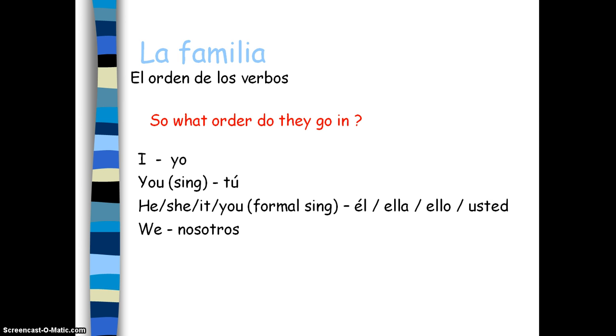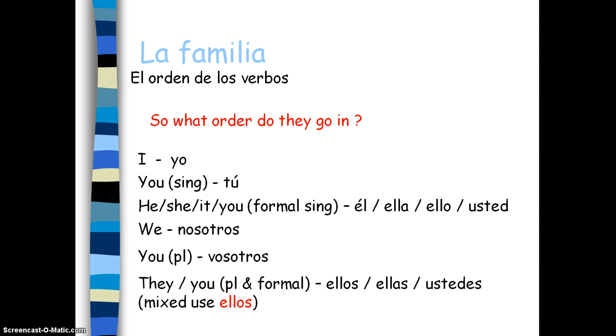We is the nosotros. You plural is vosotros. This is when you're speaking to lots of people that you know quite well. And the last one, they, and the you plural and formal. So they is ellos and ellas. Ellos when it's male or masculine, or a mix of masculine and feminine, or men and women. And ellas just feminine or just women. Ustedes is this formal you when you're talking to lots of people.